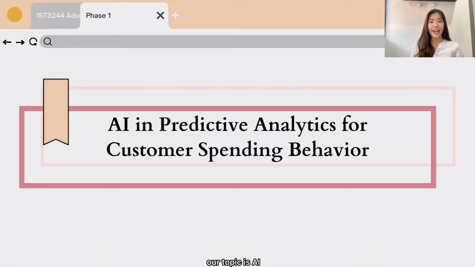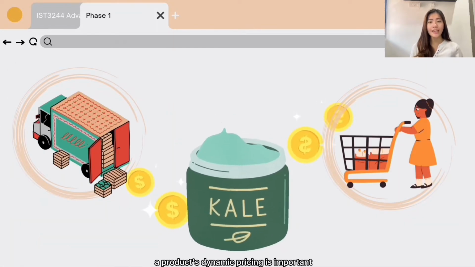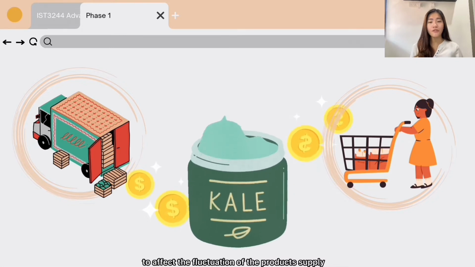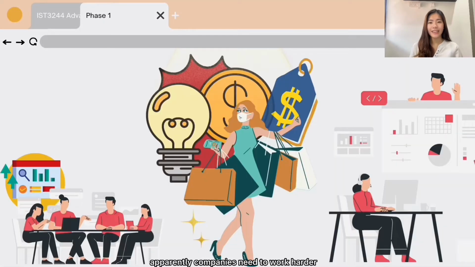Our topic is AI in predictive analytics for customer spending behavior. Nowadays, rising food expenses, high rental prices, and surging gas prices are just a few economic hardships for consumers. A product's dynamic pricing is important to affect the fluctuation of the product's supply and demand. This will help companies to develop effective pricing strategy. Apparently, companies need to work harder to win over the business of more money-conscious consumers.